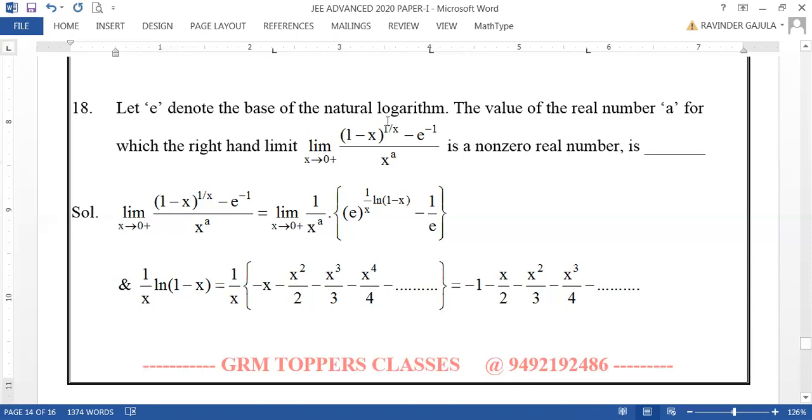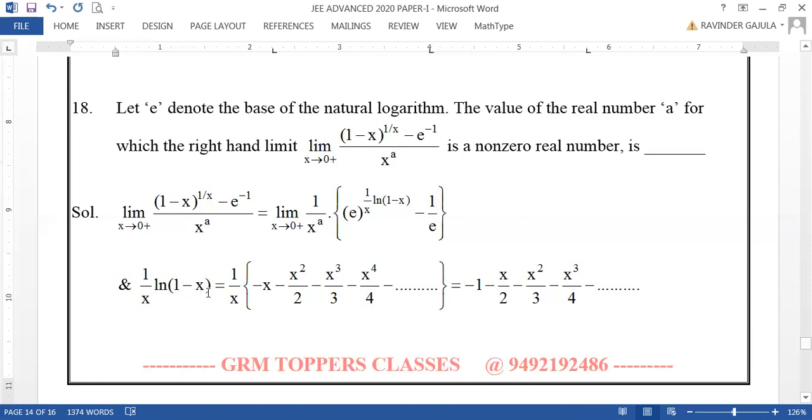Okay, friends. Now let us take this limit. x tends to 0 plus of 1 minus x power 1 by x minus e power minus 1, by x power a. So with a simple transformation, you can take this x power a aside, and taking log to base e, it can be written as e power 1 by x of log of 1 minus x, because we know the series of log of 1 minus x, so that it can be simplified to some extent. That's why in view of that I have taken this e power minus 1 as 1 by e.